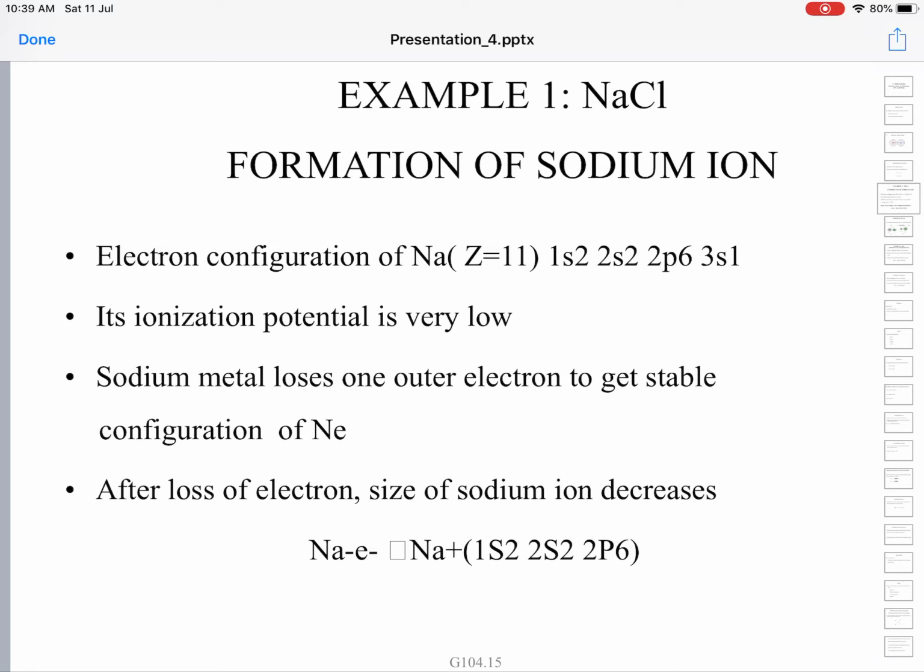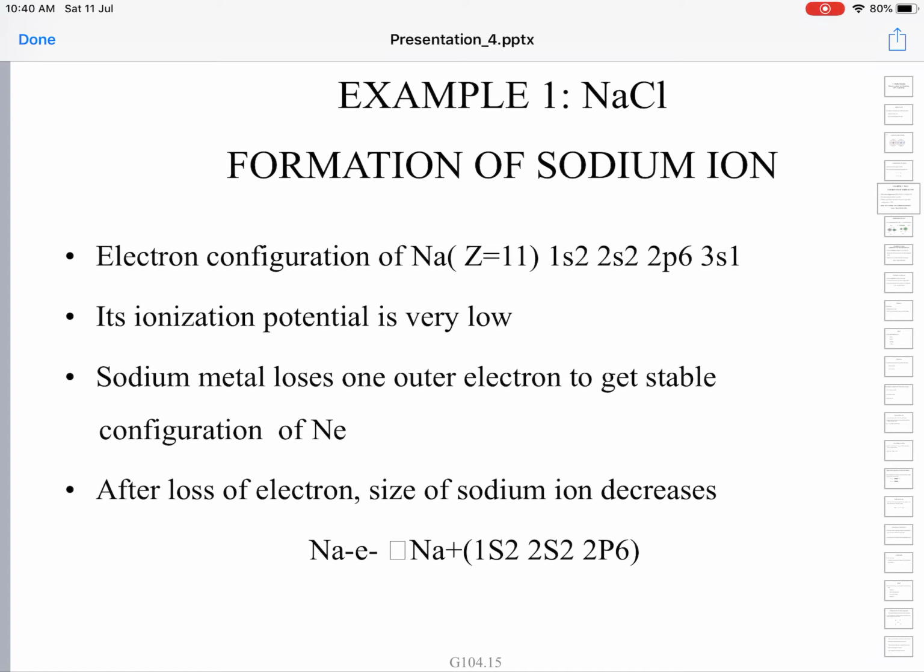Here the atomic number of sodium is 11. That means there are 11 protons in the nucleus of sodium. In a neutral atom, the number of electrons equals the atomic number, so sodium has a total of 11 electrons.